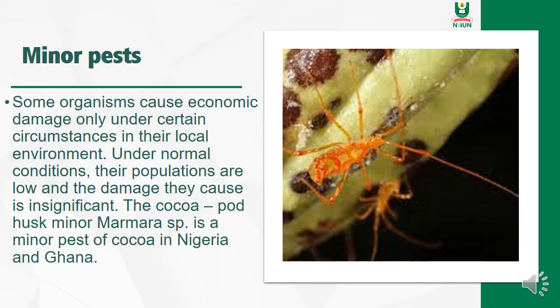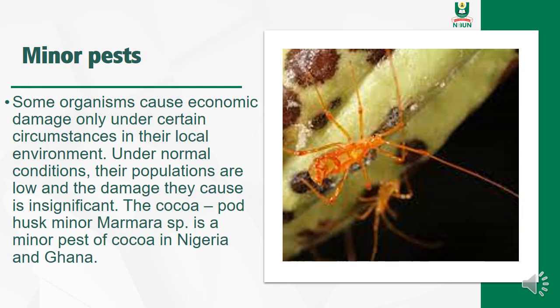Another class of pests is the minor pests, and in this case, some organisms cause economic damage only under certain circumstances in their local environment. So they are usually not a threat. Under normal conditions, their populations are low and the damage they cause is insignificant.